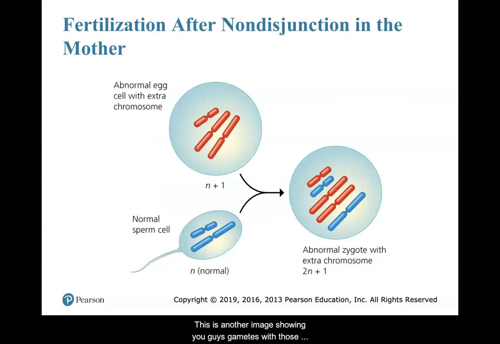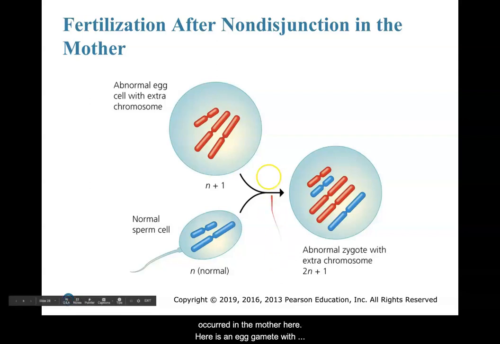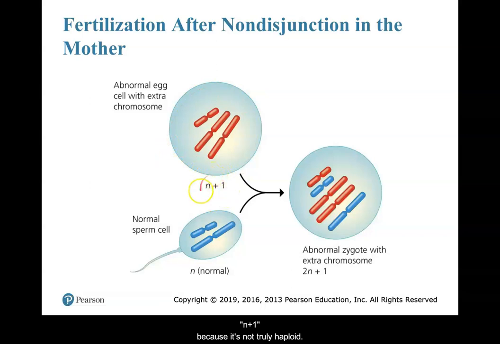So this is another image showing you guys gametes with those extra sets of chromosome. It looks like non-disjunction occurred in the mother here, because here's an egg gamete with an extra chromosome. We symbolize that by saying N+1 because it's not truly haploid. It's got that extra chromosome. That occurred during meiosis because of non-disjunction, incorrect splitting.